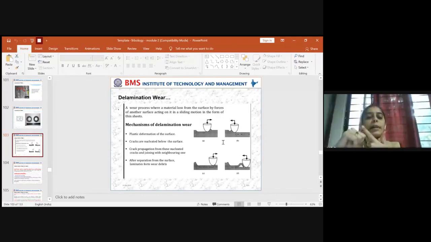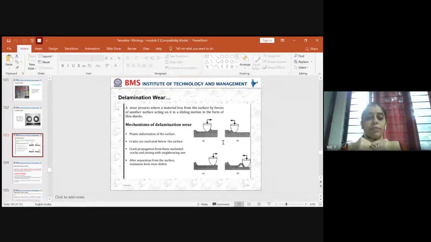The second one, we'll go into depth one by one. First you identify the conditions in which delamination wear comes into picture. The first one is plastic deformation, which cannot get back its shape at all, because it is a plastic type of deformation which comes across during the contact of the surface. The second one is that cracks are nucleated below the surface. You have two mechanical components which could be sliding or rolling. Across this contact surface, if a delamination has to occur, the crack has to nucleate below the surface in which the surfaces are in contact.